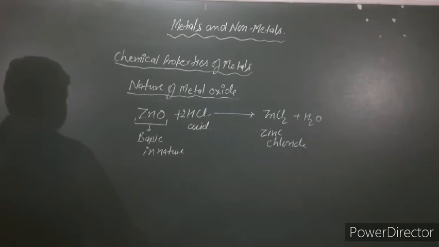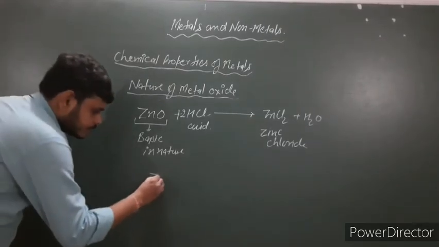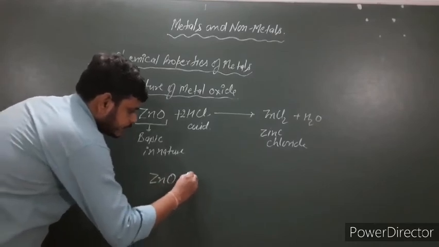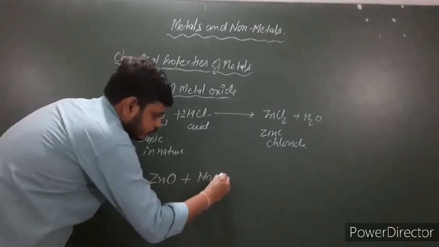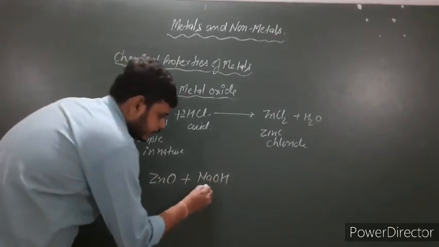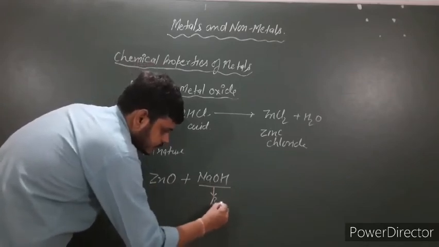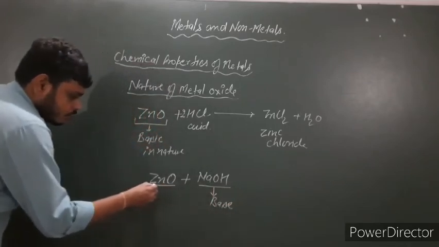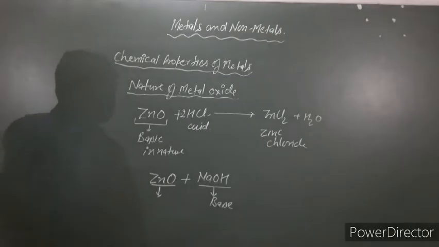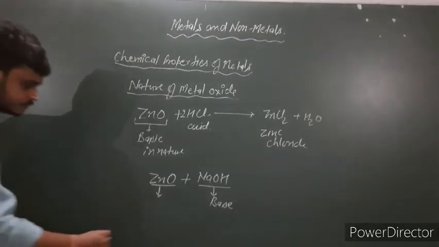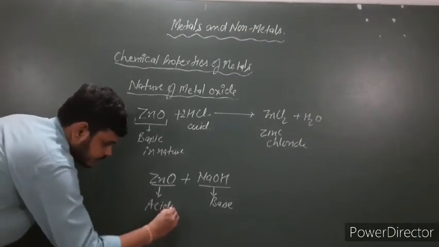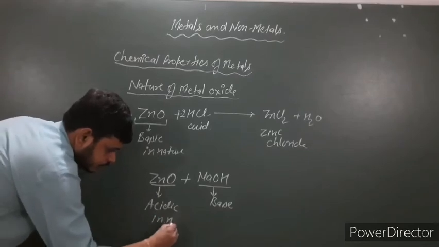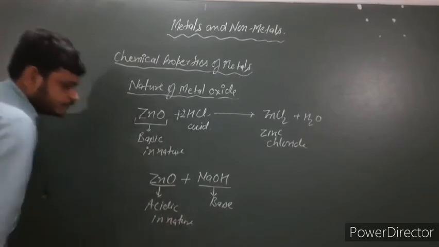In the second example, zinc oxide behaves as acidic in nature, that is zinc oxide reacts with sodium hydroxide. Sodium hydroxide is the base, and here zinc oxide behaves as acidic in nature. Clear?